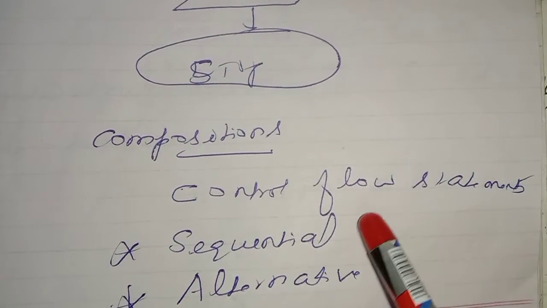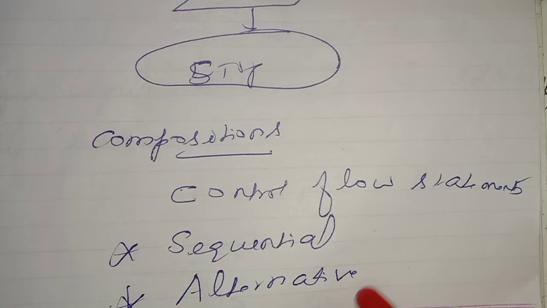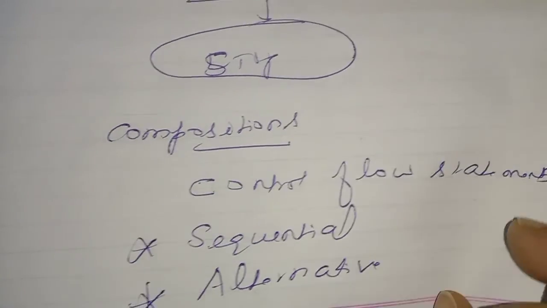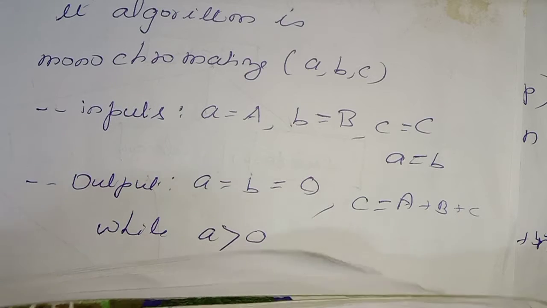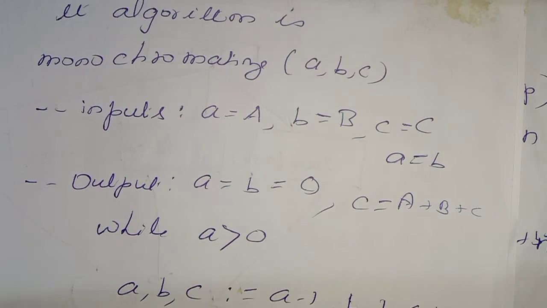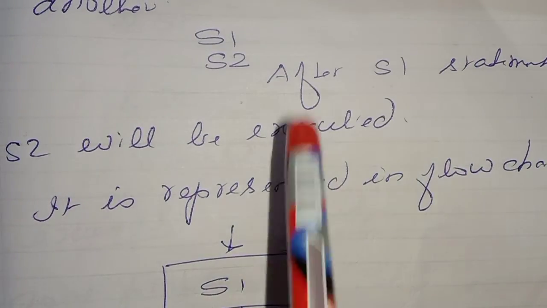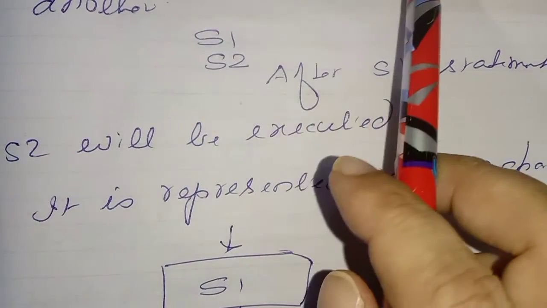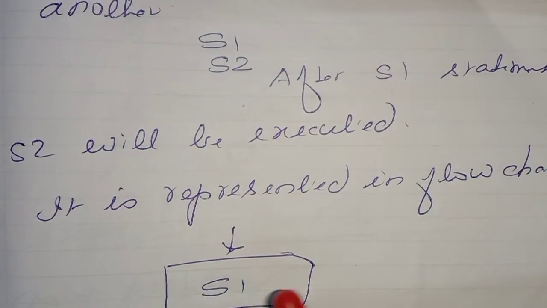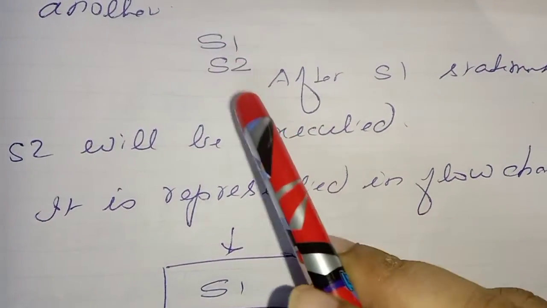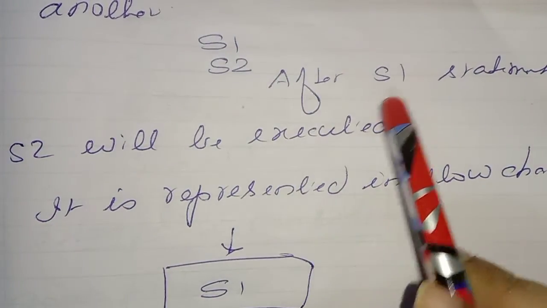Next, compositions. Composition is control flow statements: sequential, alternative, iterative. These are all called compositions. Easy to study, a very fascinating concept. You can study it like anything. One, sequential statement. So what is a sequential statement? Order, one after another: S1, then S2. Once S1 gets executed, you come to S2.